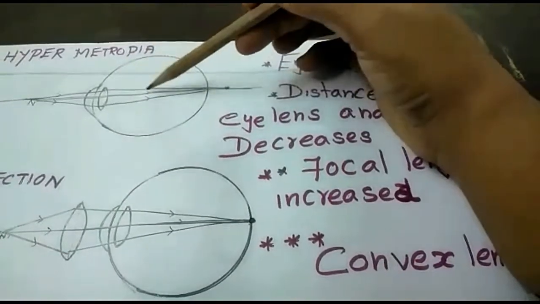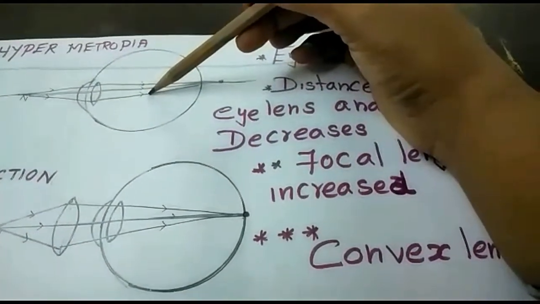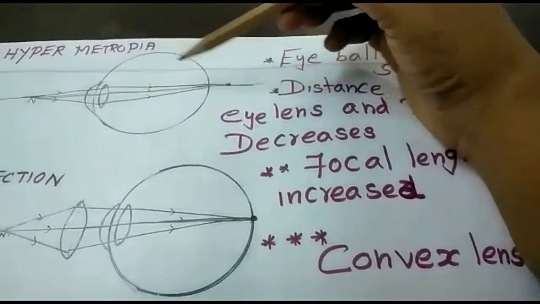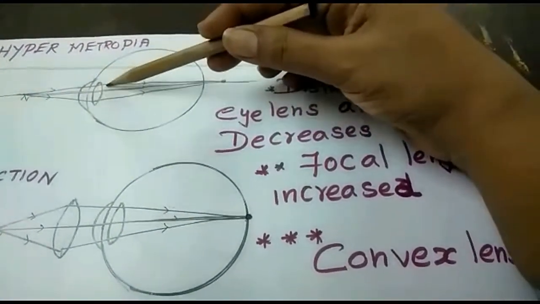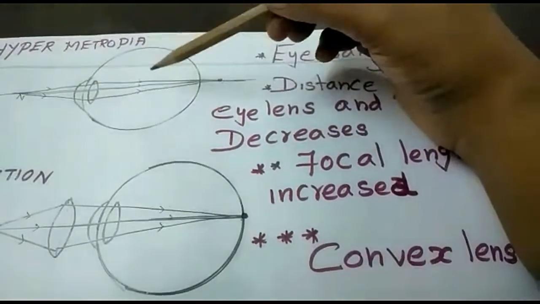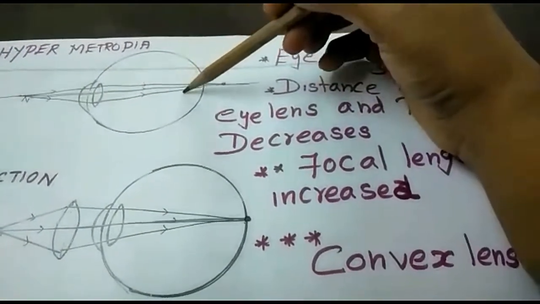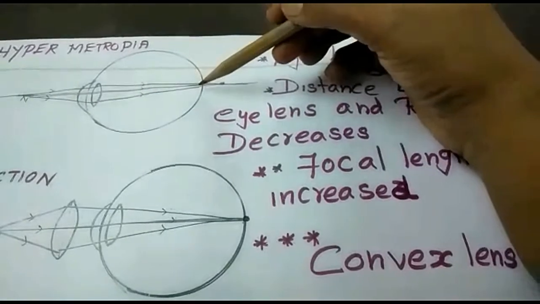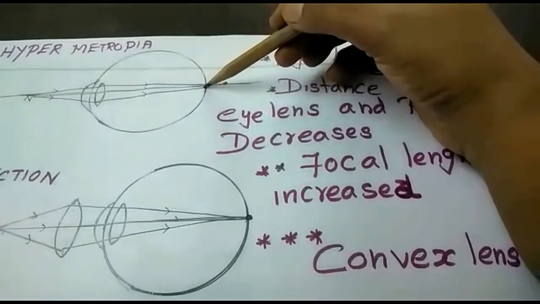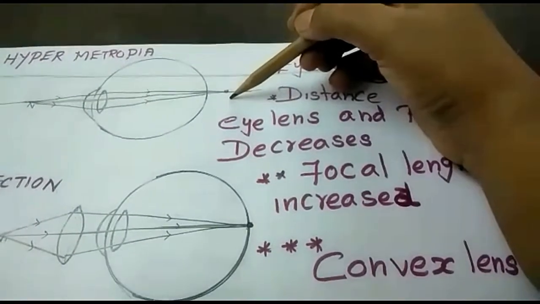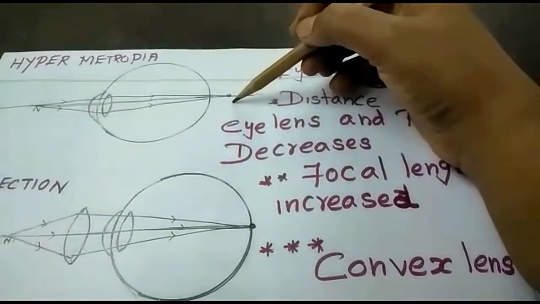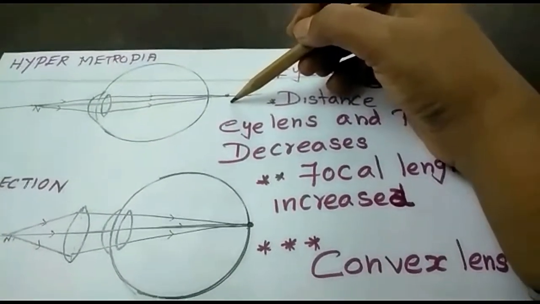The focal length increases. Here the eyeball is too small, so the focal length increases. The image does not form on the retina. It will appear behind the retina. So we can't see, only blurred images will appear.